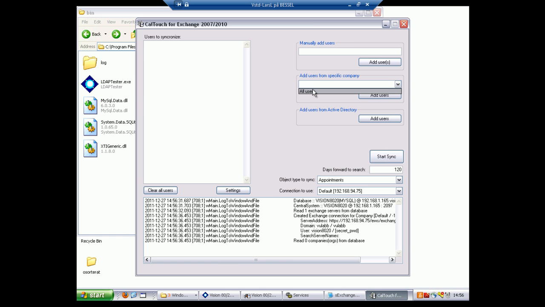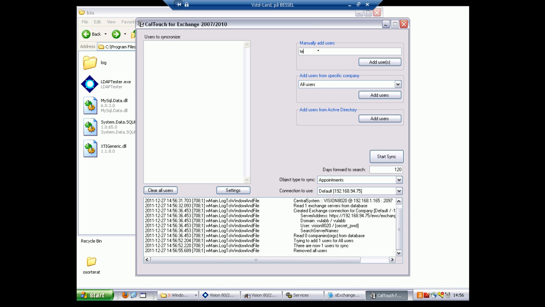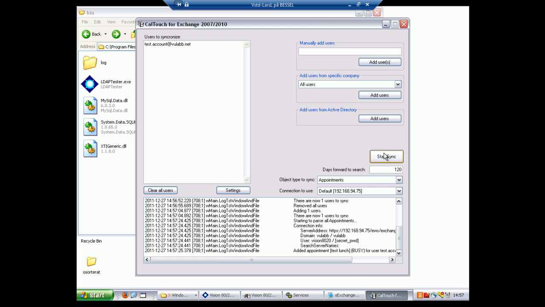Yeah, they seem okay. You can add users by importing all users found in the Vision8020 database, or add specific addresses manually. You can also specify how many days ahead the bookings have to be to get synced. For example, if bookings that will occur a year from now should be synced, there's a risk that too many bookings start being transferred, so that both the Exchange and the Exchange connector get heavily loaded. If the configuration has been made for replication of contacts, you can sync these with the CalTouch as well.